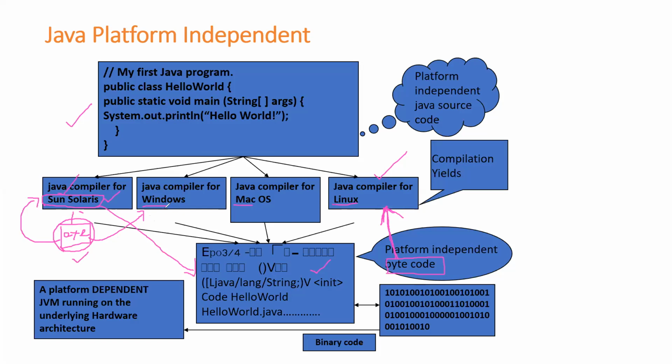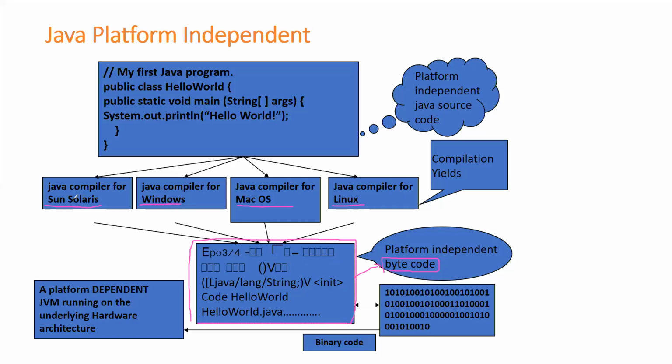But that is not true in the case of Java. In Java, if I compile in Sun Solaris, Windows, Mac OS, or Linux, I'm going to get the same bytecode. We call this bytecode.